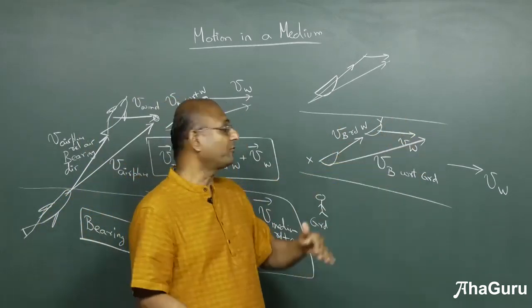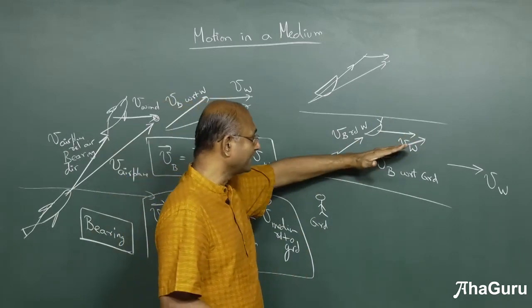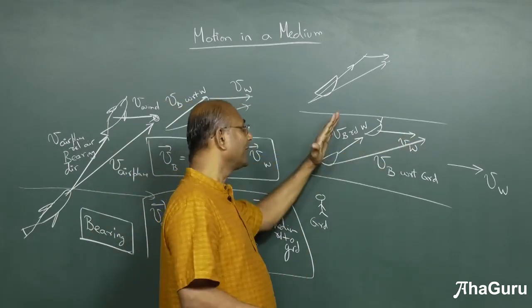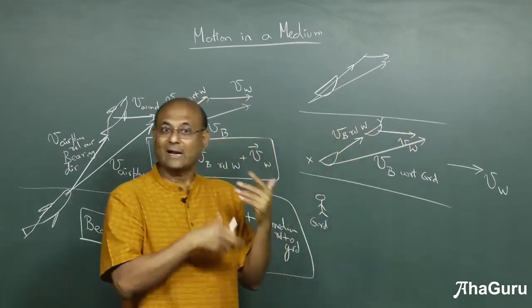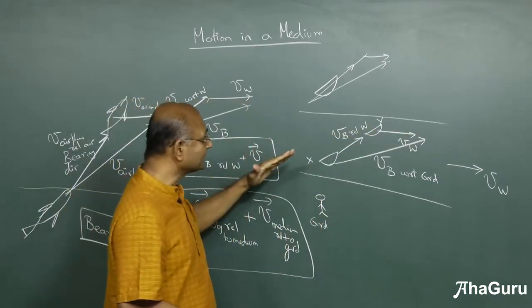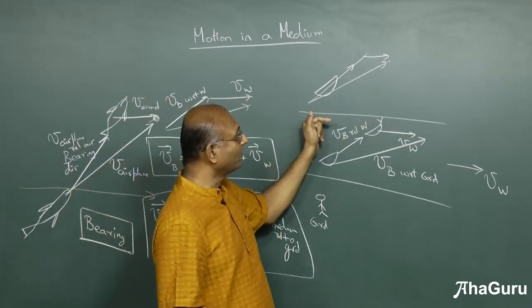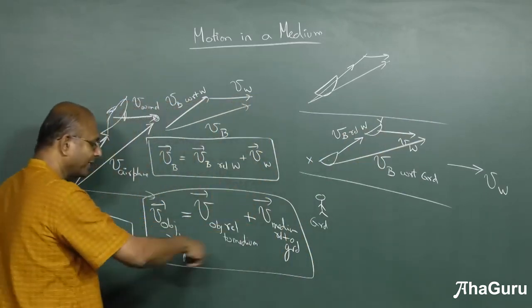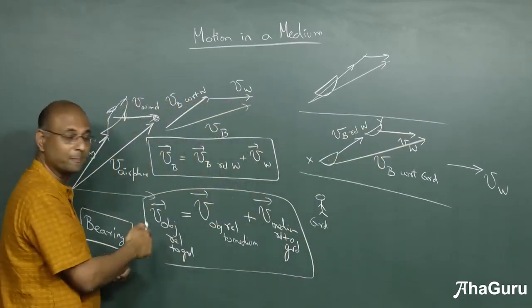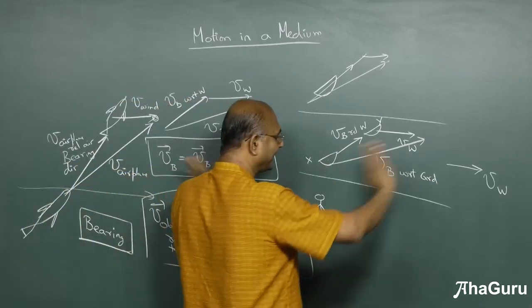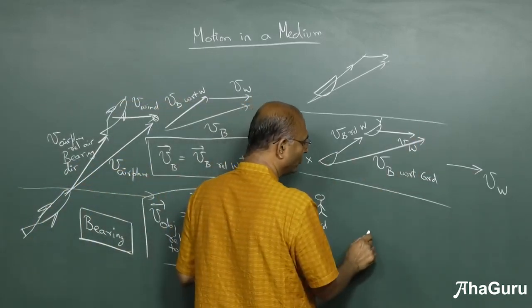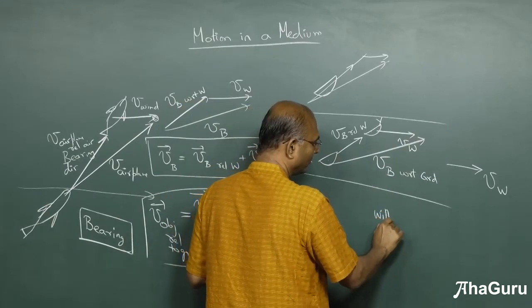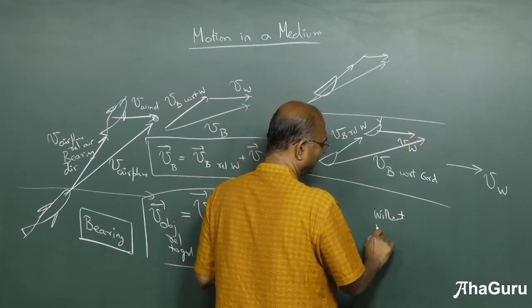Of course, you can plan for it. If you want to go like this, you will head like that so that you end up going like this. That is calculation. But the main point is your boat is trying to go like this, and the water is taking you further down. There are two ways to solve this kind of problem. One is to use a formula like this. The second is to say, forget about the water, let me do it without medium movement.